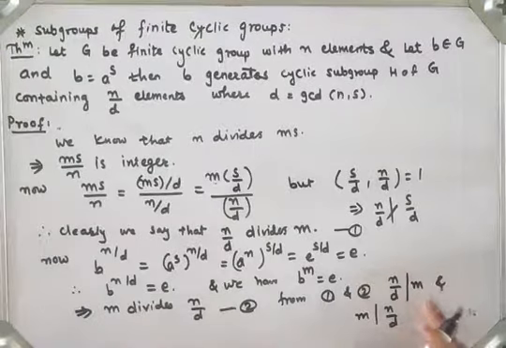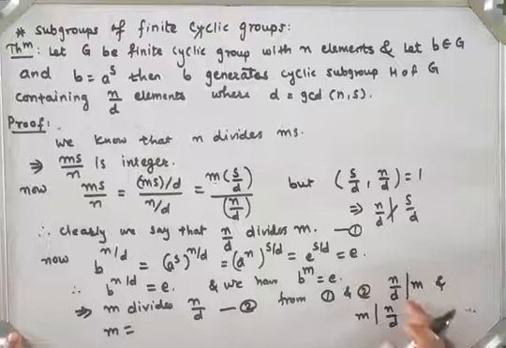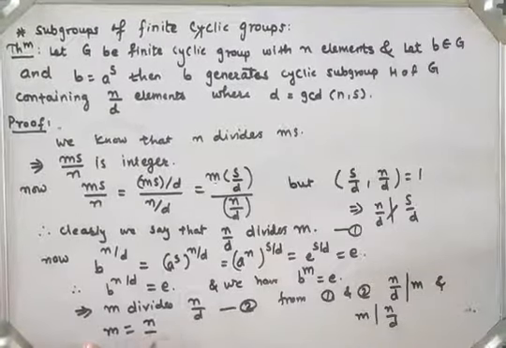So n by d divides m and m divides n by d, means the numbers are equal up to plus or minus. But order is always positive, right? Which means both numbers will be the same. So m is equal to n by d.